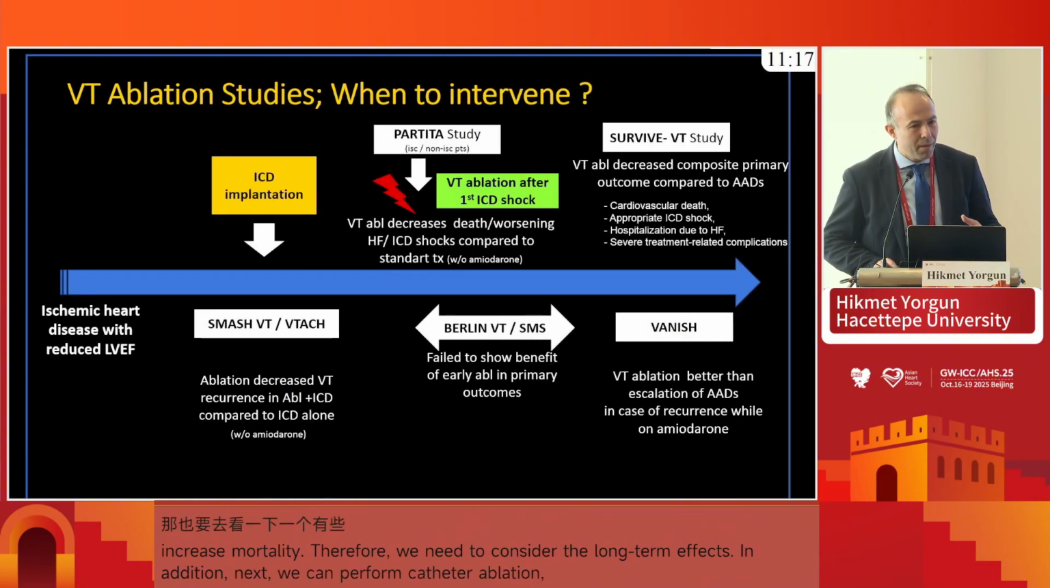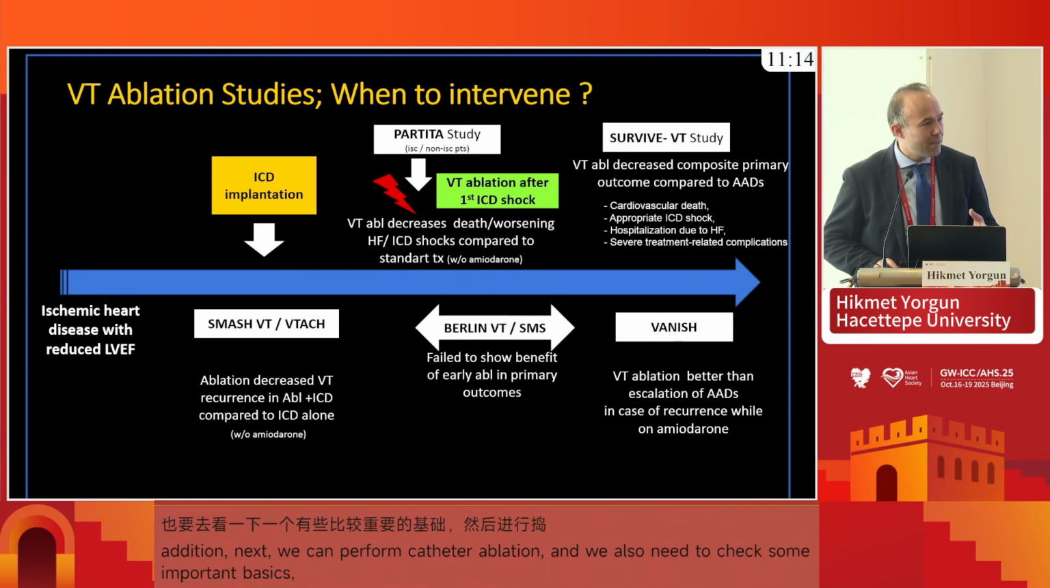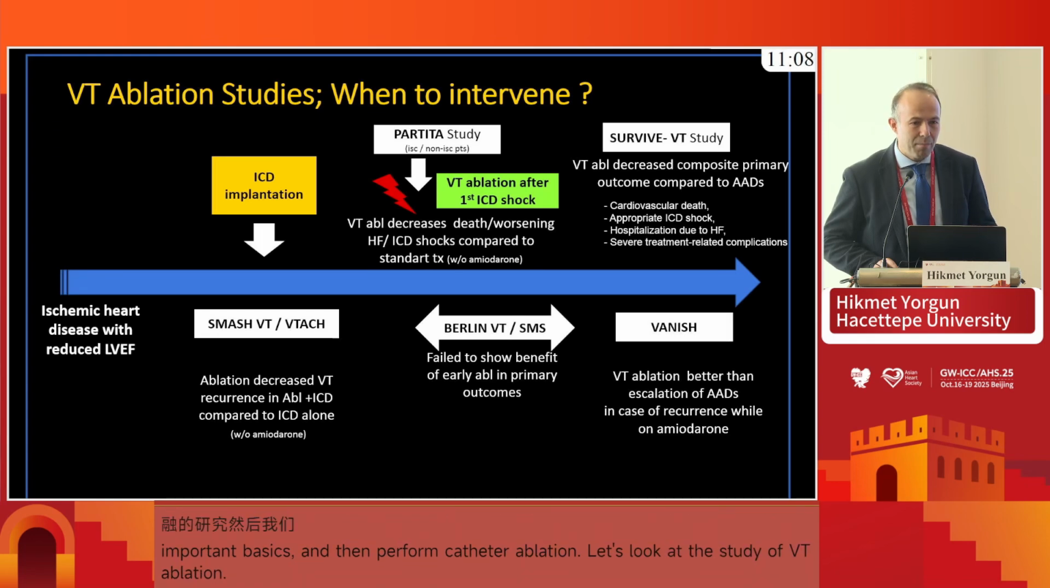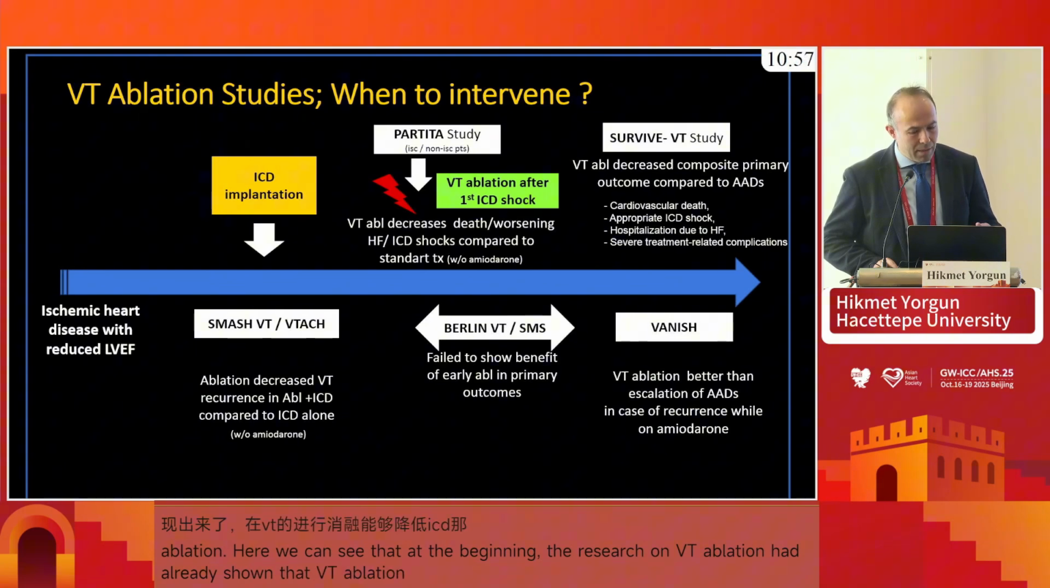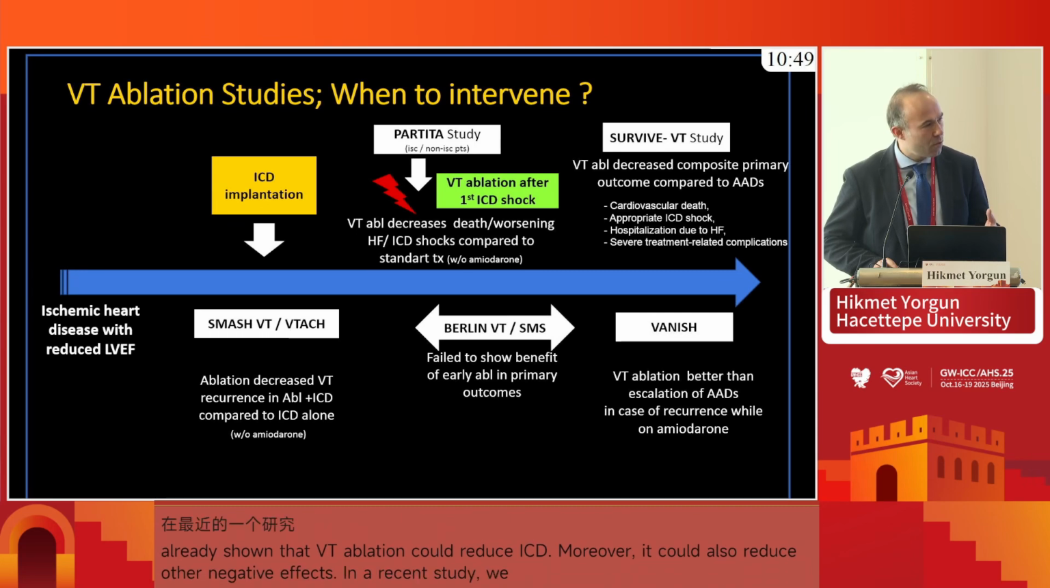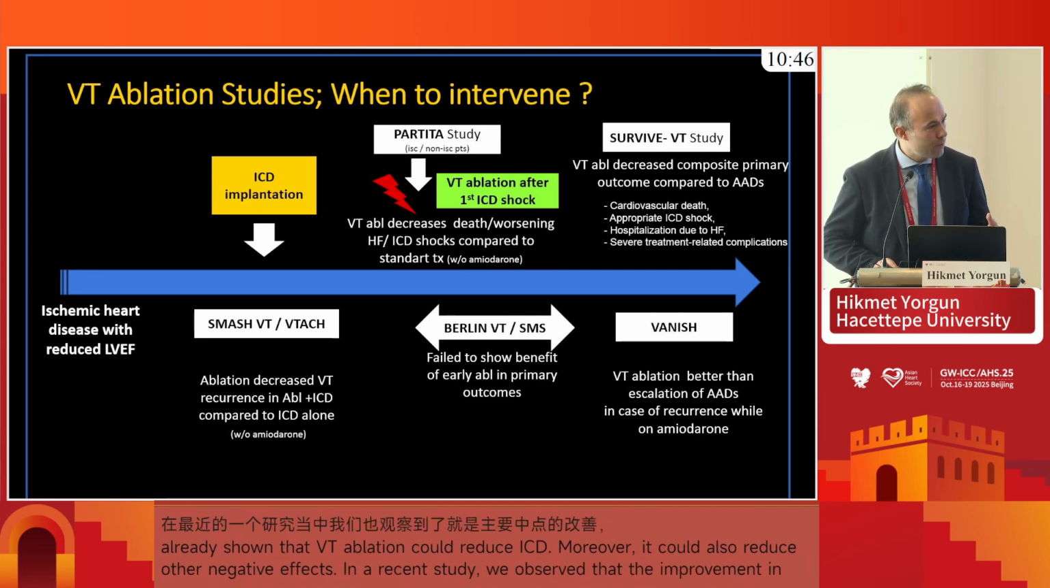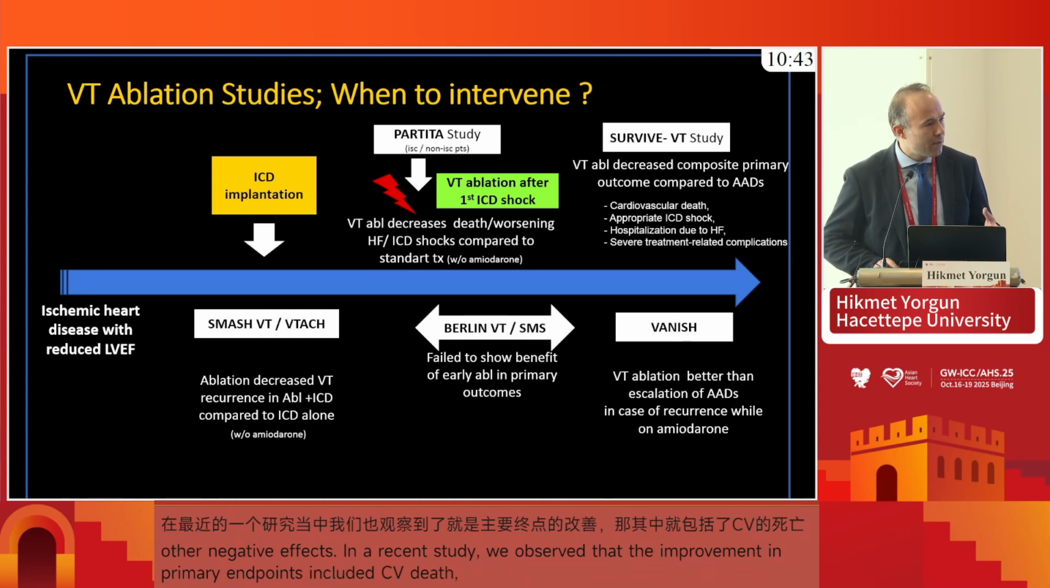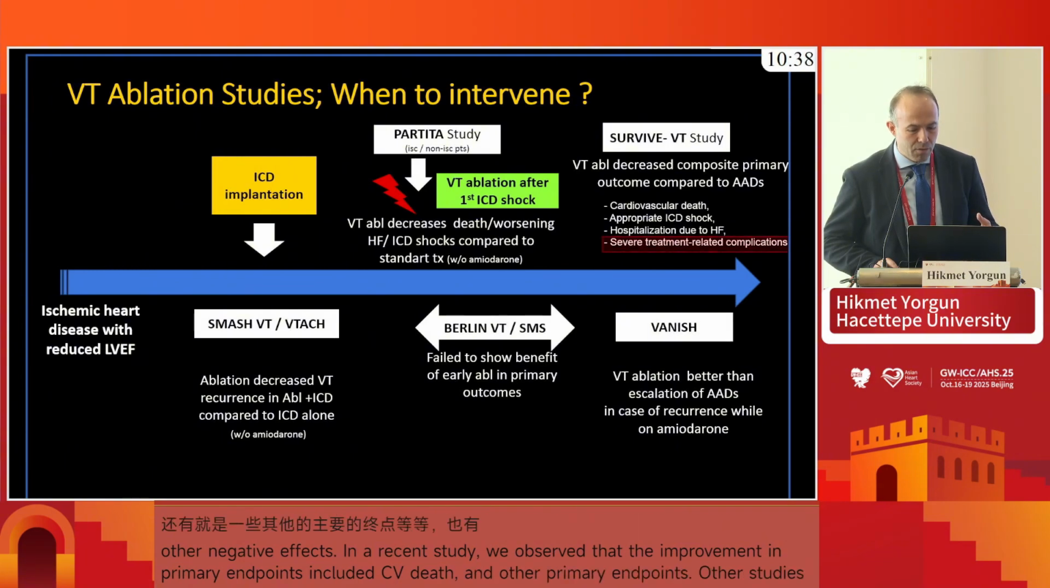When we look globally at what VT ablation studies say, from the beginning, the VT ablation studies showed that ablation of VT is associated with a decrease in ICD shocks in several studies, compared with antiarrhythmics or not. But in the recent studies, we also had a decrease in the primary outcomes, including cardiovascular death, appropriate ICD shocks, and VT storms. The studies demonstrated that ablation is clearly associated with a decrease in VT recurrence in these patients.